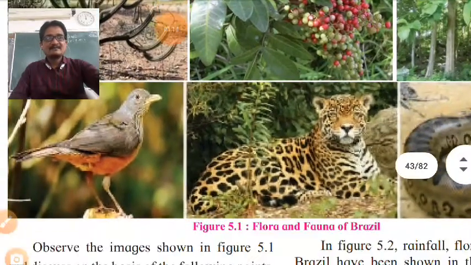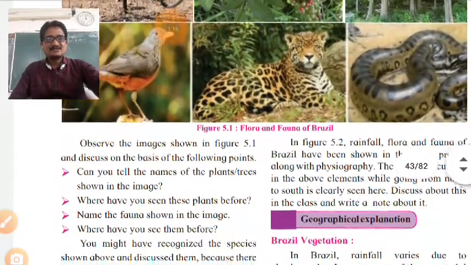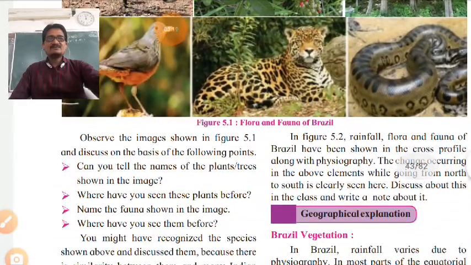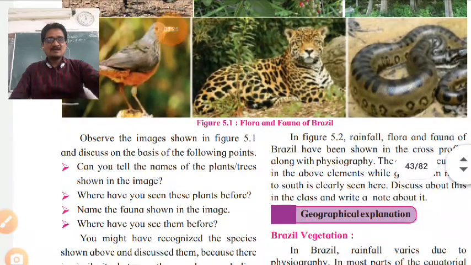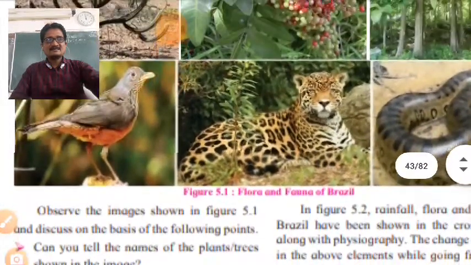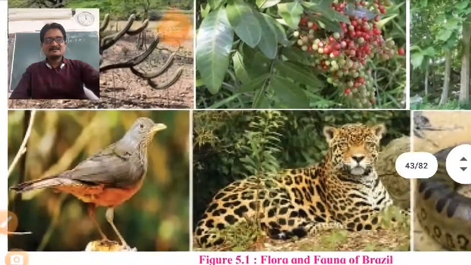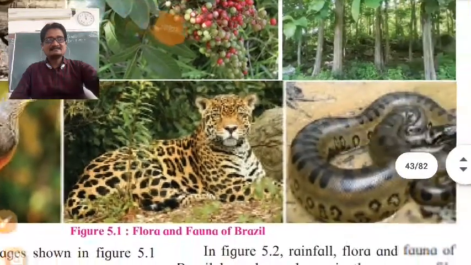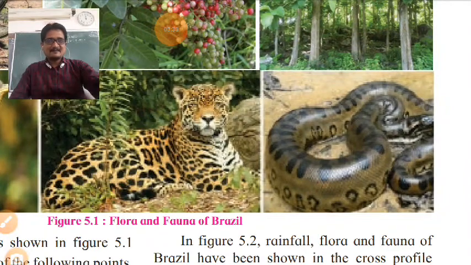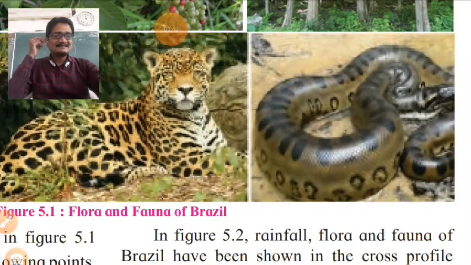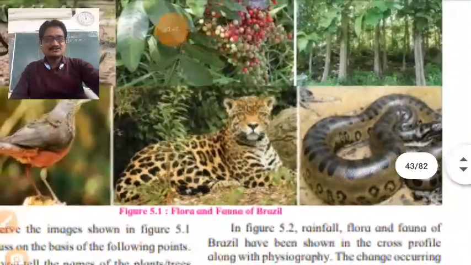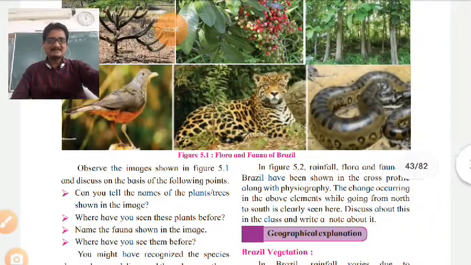Note down all these questions in your notebook. Where have you seen these plants before? Name the fauna shown in the image and where you have seen them before. This bird, then tiger, and I think an anaconda is there. This type of flora and fauna of Brazil is shown in this picture. So note down all these answers in your notebook and observe properly.